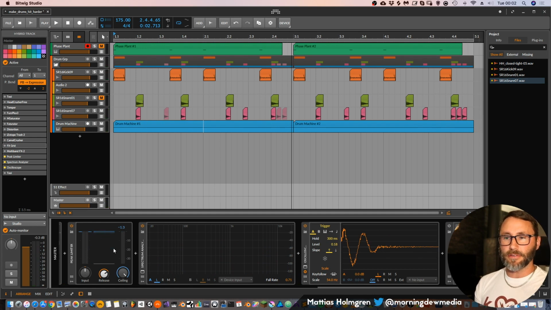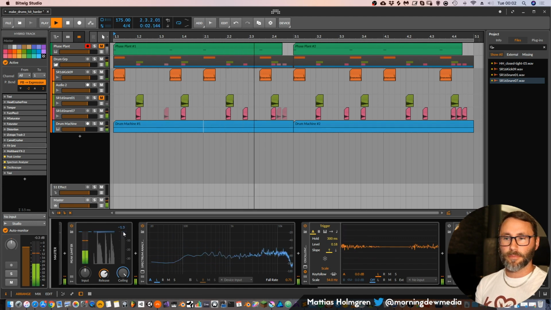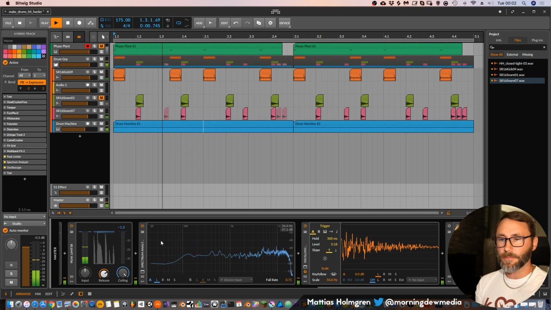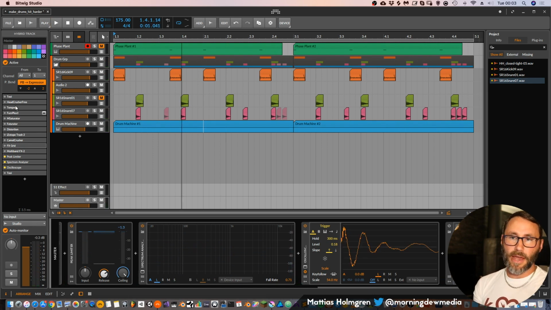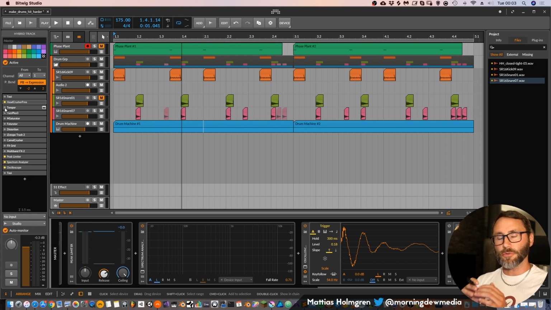Okay, so as you can see, you have some peaks going on when we're playing the unprocessed signal. You can see that the peak limiter is dragging down the amplitude. But as soon as we activate any of these saturators, we actually have a louder perceived signal, but you don't have these really high peaks.